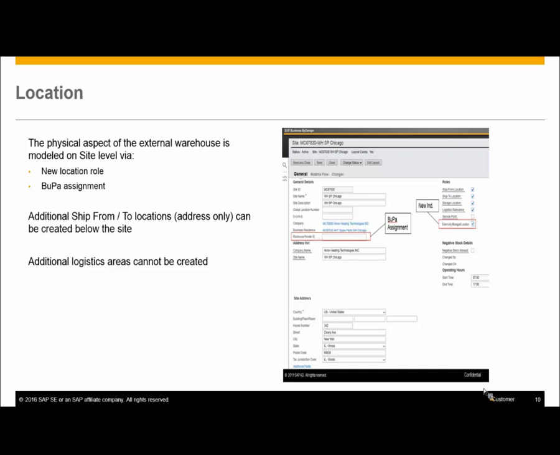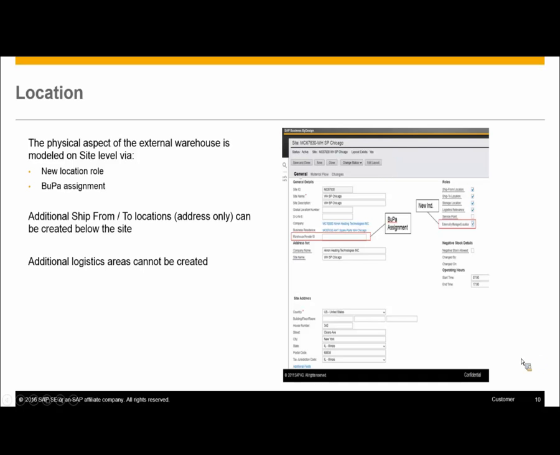Along with that, there is another setup to be done. As I already mentioned in the big picture of the 3PL setup, you should also have a 3PL site defined in your company. It is a virtual site, which means that the site physically doesn't reside at your premises. Rather, it resides at your 3PL provider's premises. But you will have to create a site for all the transactions to happen in your system, for example, outbound and inbound deliveries getting created, and also the invoicing and all the financial parts.